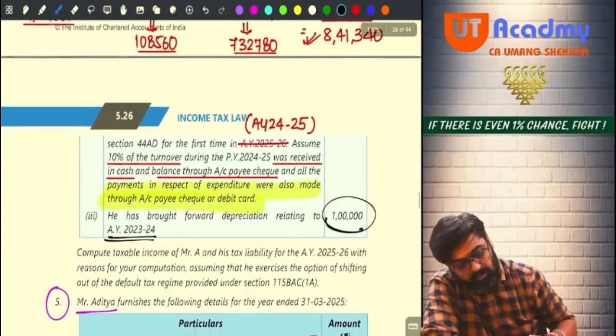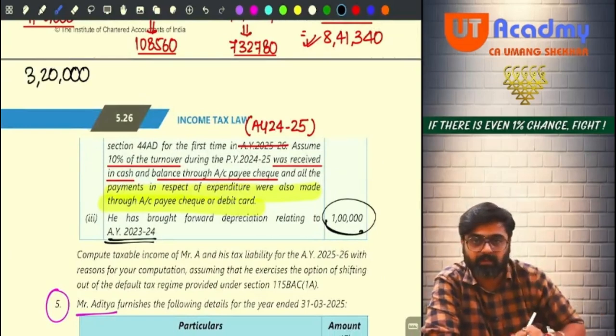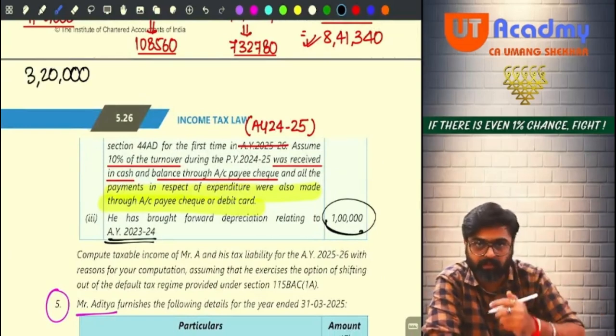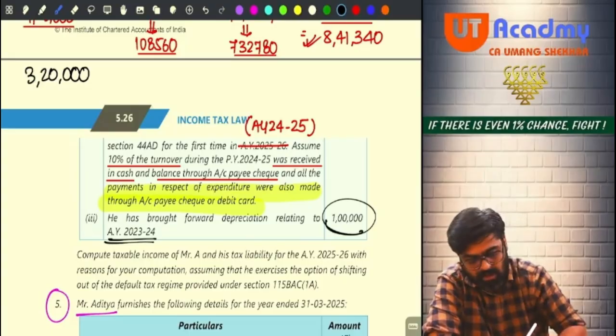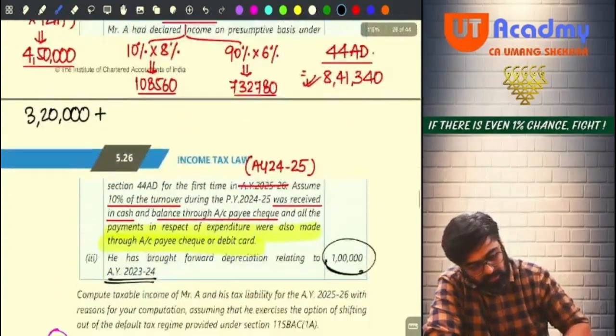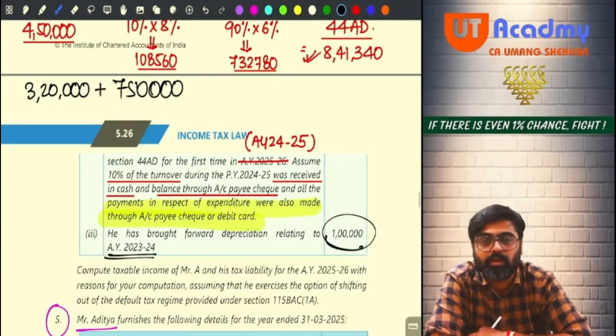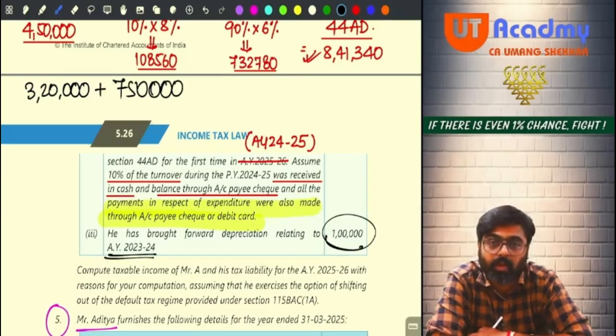So now you will show business income how much? Come on, tell me. 3,20,000 normal business income you will show for your transport business, because that is lower than 44AE. You are not going to show 44AE, you know. And how much you are going to show for your normal retail trade business? You are going to show 7 lakh 50. Both the incomes you are going to show as per normal provisions.